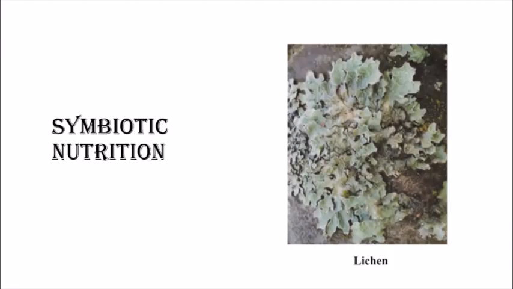Another type of nutrition that takes place in plants is symbiotic nutrition. Now, in some plants, when two or more different types of plants live together, they fulfill their needs of nutrition. They will protect each other and support each other. It's like when you are in a class, one is good with English, one is good with Hindi, one is good with Marathi.